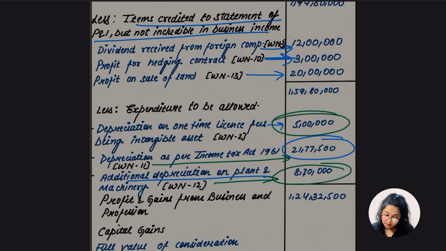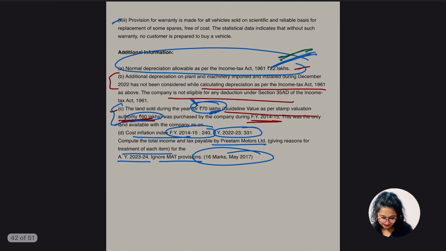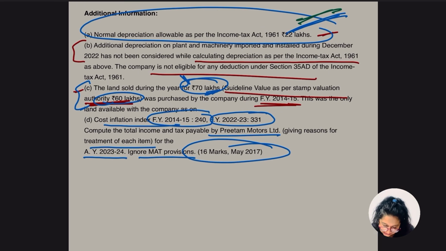8,70,000. And what about this 5 lakh? As I said, this 5 lakh is 25% of क्या? Intangible asset, right? Being intangible asset का depreciation is going to be 25%, right? So yes, this we have taken here. Okay, so yes, everything is super clear na? Yes, सब easy है, there is nothing much. Okay, let's go for the other point.